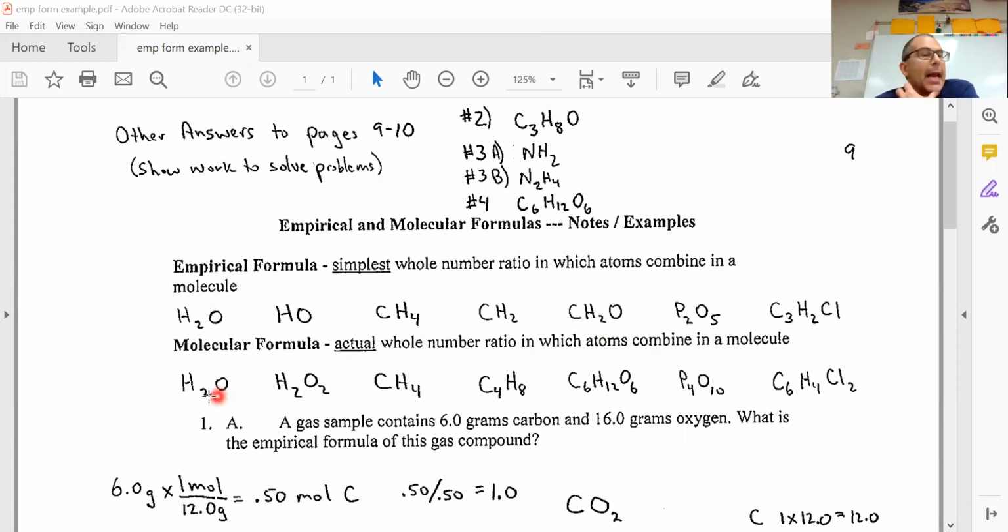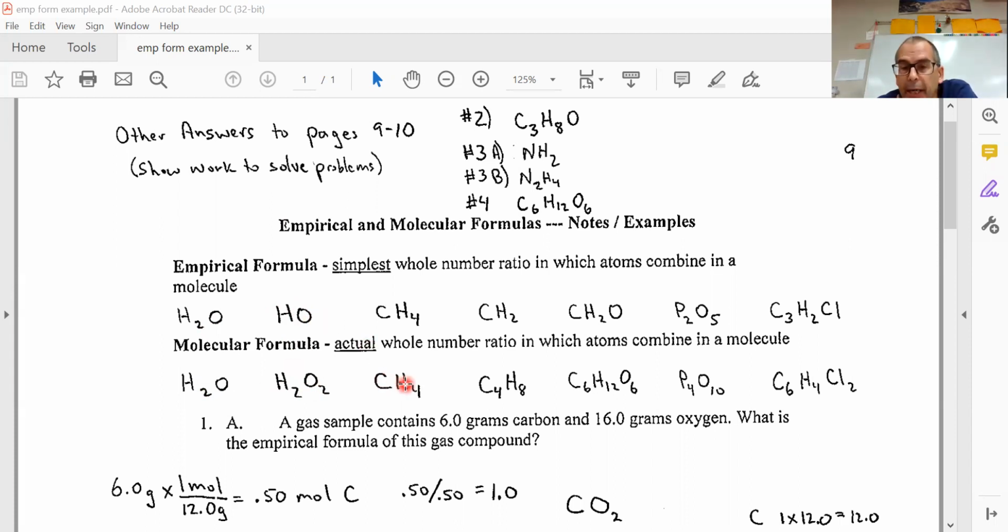Remember when we say H2O, it's not measured in grams, it's 2 atoms of hydrogen to 1 atom of oxygen. Well, the molecular formula for water is H2O. It's also the simplest whole number ratio. So a lot of times the empirical formula and molecular formula are the same thing. H2O2 is hydrogen peroxide, so that's the actual formula, but the empirical formula, if I divide each side by 2, is HO.